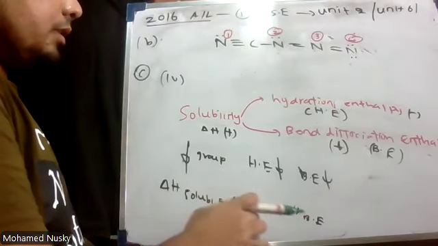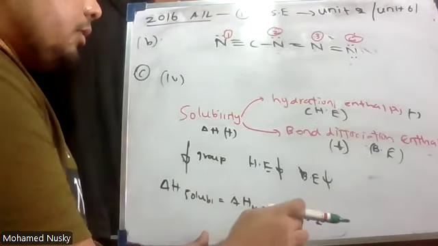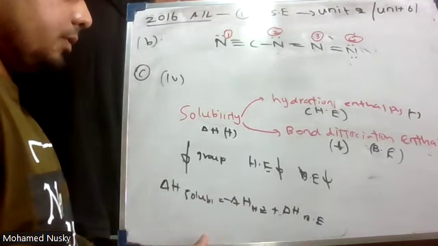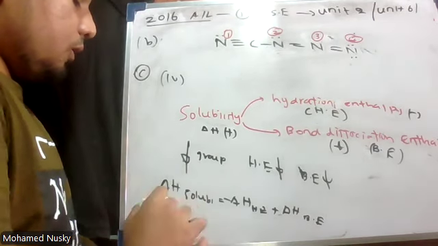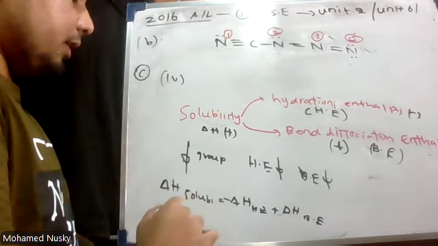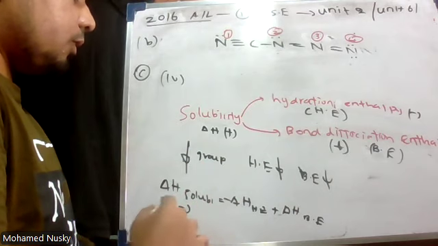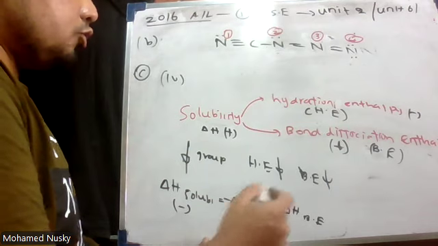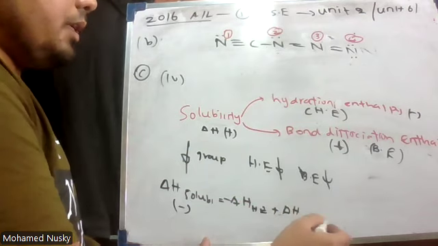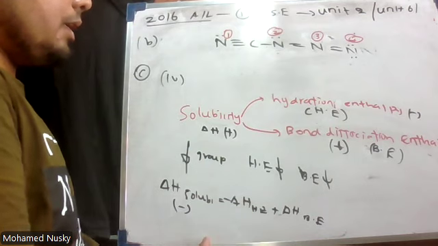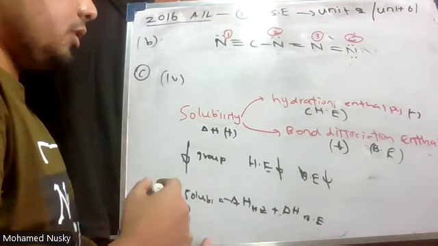Now you know delta H hydration enthalpy is a negative value, bond dissociation is a positive value. So for solubility, delta H should be negative. For delta H to be negative, hydration enthalpy should be greater than the bond dissociation enthalpy.